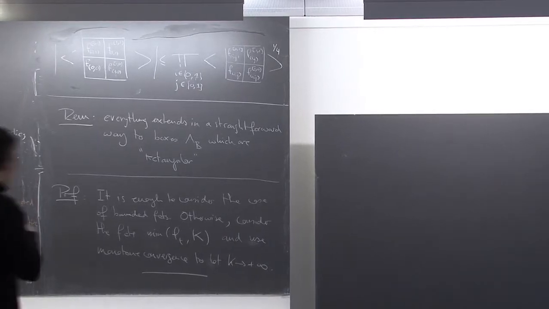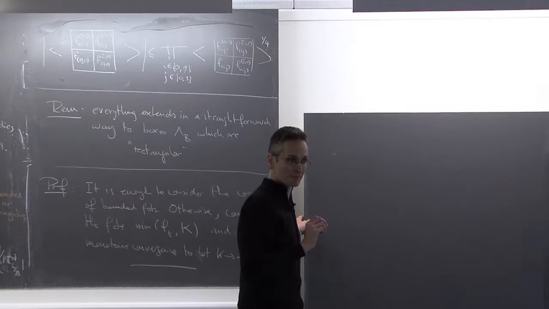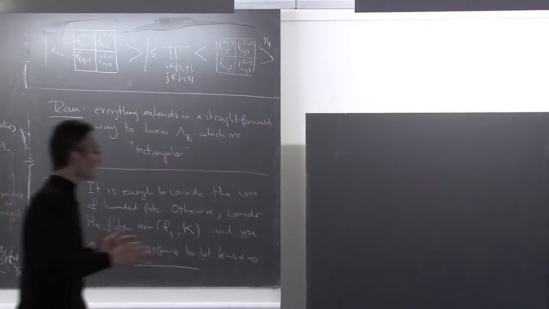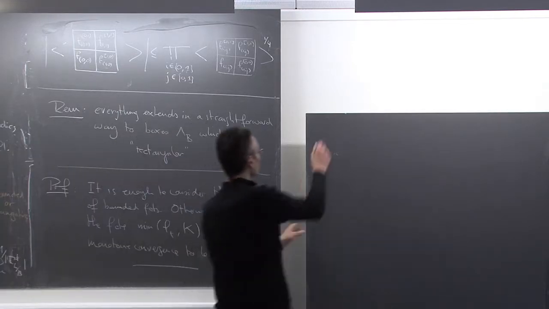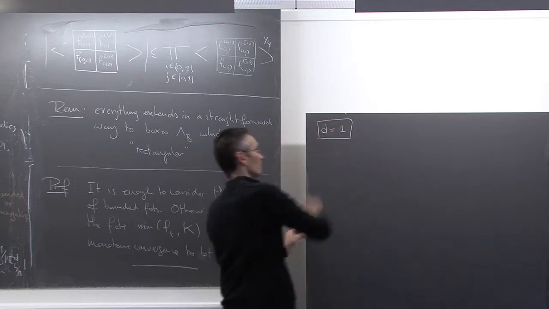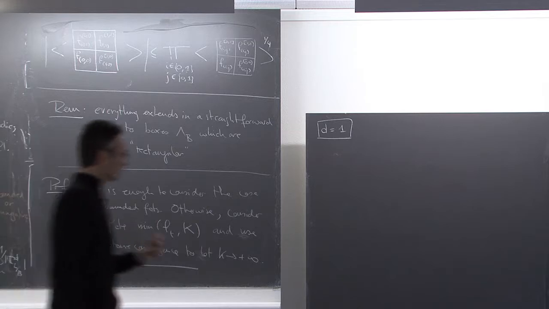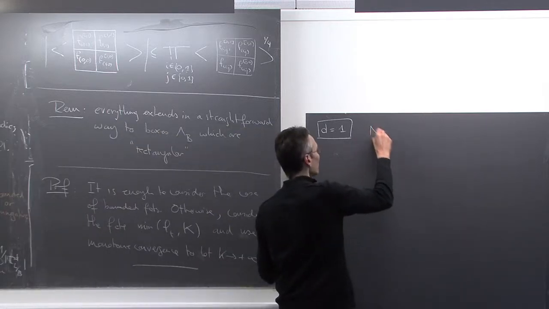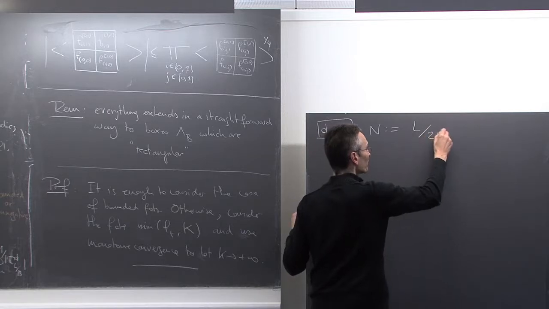So what we are going to do in detail is the one-dimensional case. So for the one-dimensional torus, and then we'll prove that the result is true in higher dimension by induction on the dimension. So let's start with the dimension 1 case. And then I will introduce some notations. I will write n, this will be L over 2b.